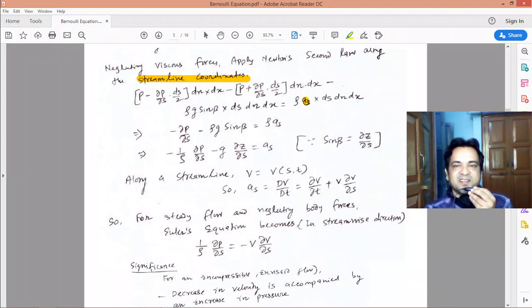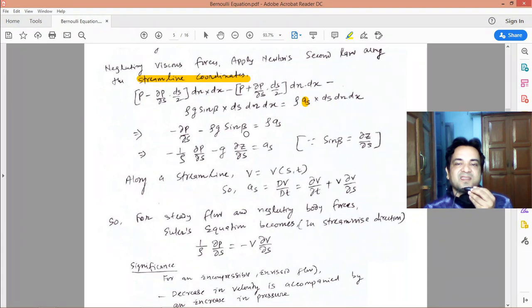Here a_s is the acceleration along the streamline direction. So rho into volume is mass, into acceleration. F equal to ma. Doing a little rearrangement, we will get minus del P by del S minus rho g sine beta equal to rho a_s.